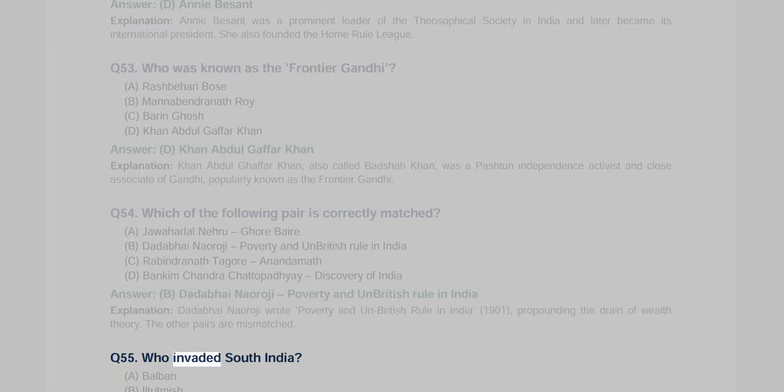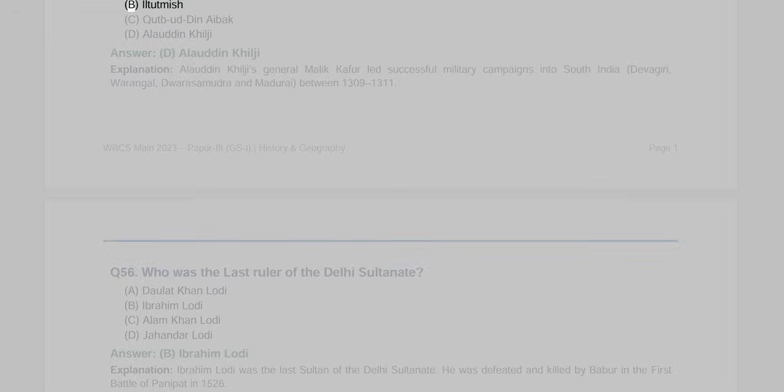Q55. Who invaded South India? A. Balban. B. Iltutmish. C. Qutbuddin Aibak. D. Alauddin Khilji. Answer: D. Alauddin Khilji. Explanation: Alauddin Khilji's general Malik Kafur led successful military campaigns into South India, Devgiri, Warangal, Dwarasamudra and Madurai between 1309 to 1311.